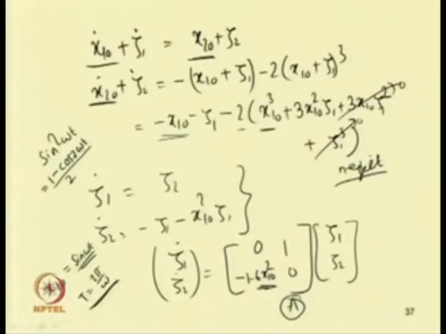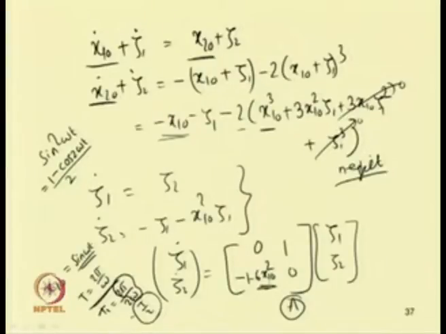So, the time period T1 will be equal to 2 pi by 2 omega, but as 2 pi by omega equals T, this becomes T by 2. So, as said before, if the governing equation contains a nonlinear term of cubic type, then the A matrix will be periodic and will have a period of T by 2.